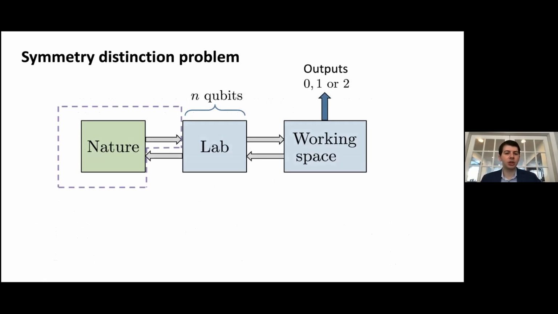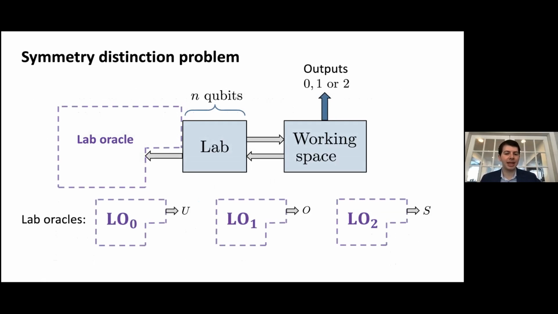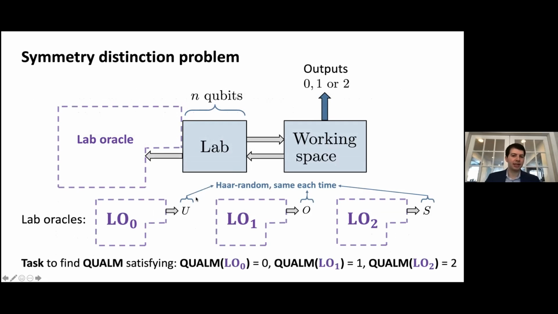So the symmetry distinction problem is similar. We have three lab oracles in which the first lab oracle always applies an n-qubit unitary onto the lab space. The second lab oracle always applies the same n-qubit orthogonal matrix onto the lab space, and the third applies a symplectic matrix. So these correspond to unitaries belonging to three different classes of time reversal symmetry. And the goal is to find a QUALM which distinguishes between these three types of lab oracles, namely determines the type of time reversal symmetry which is being employed.